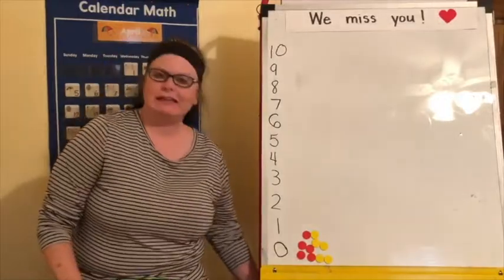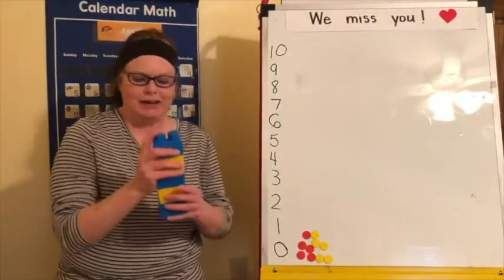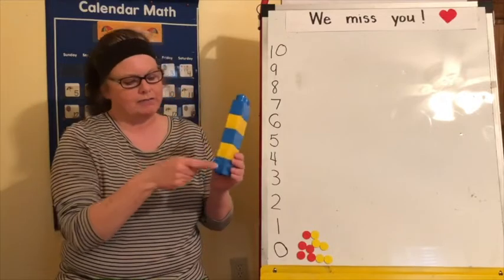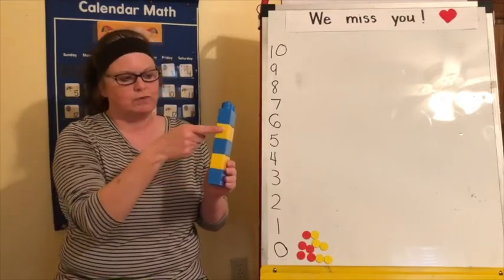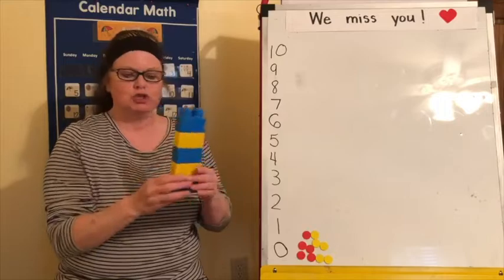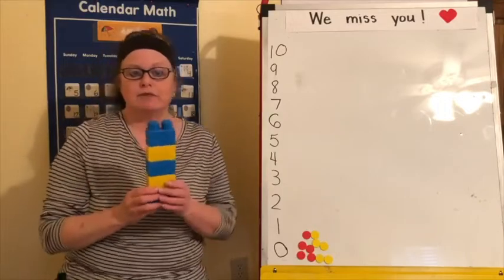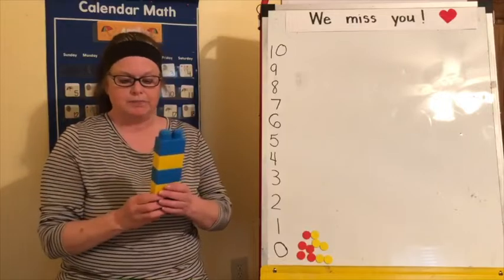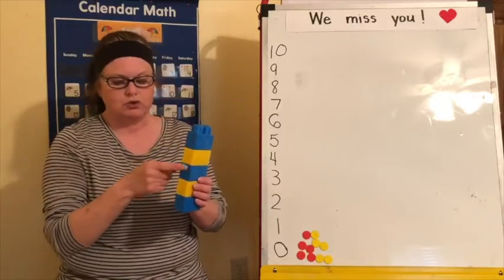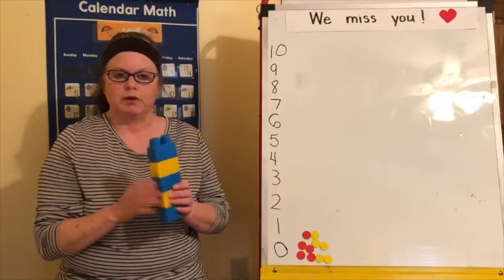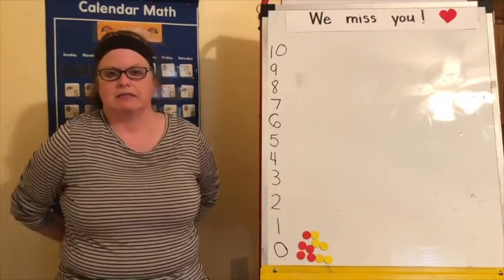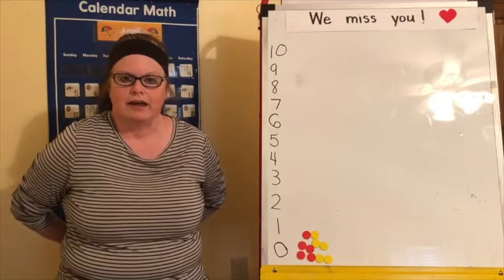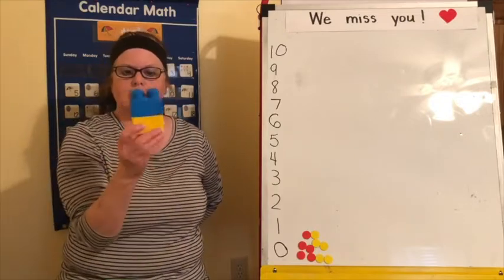Now we're going to play a little game of Snap. And what I did is I found some Legos around my house and I found 5 of them. 1, 2, 3, 4, 5. So what you're going to do is you're going to look around your house and see if you have some Legos too. Then you'll be able to play with your family the same game. So I know I have 1, 2, 3, 4, 5. So I'm going to put them behind my back and I'm going to say snap and I'm going to break them. And then I'm going to only bring out one part.